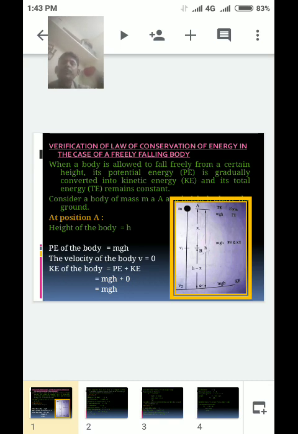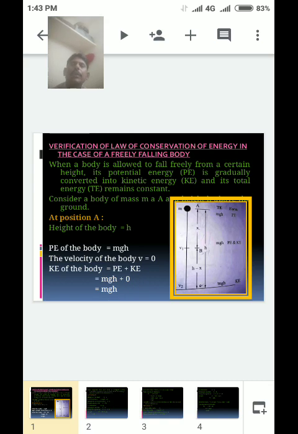The body is not moving, so the kinetic energy is 0, and at position A the total energy is mgh.